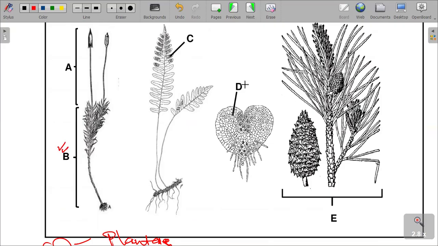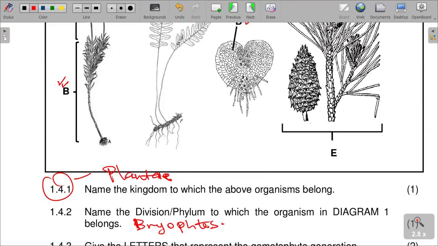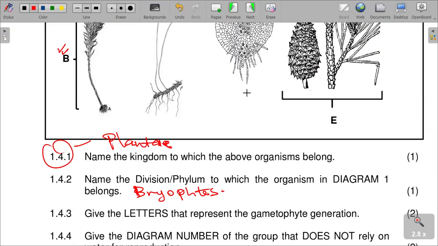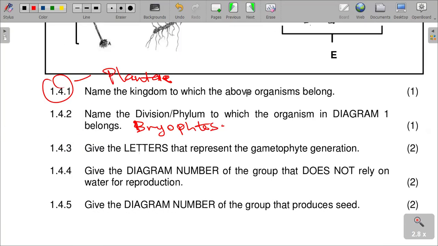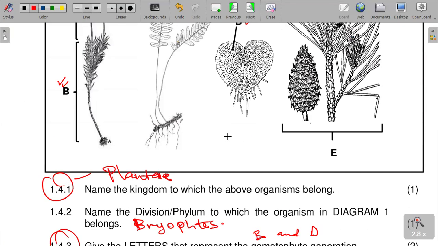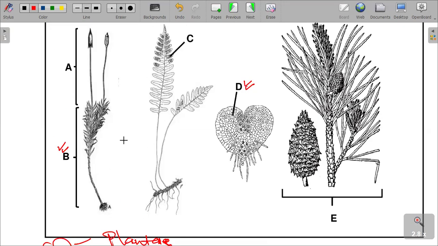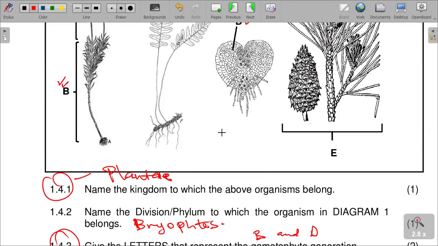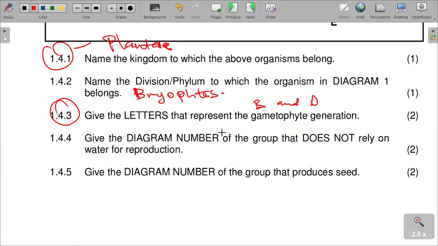So is it any one of the letters, or does it want how many letters? Give the letters. So it means we can give two. So it is B and D. In question 1.4.3, the answer is B and D. They represent the gametophyte generation, and they are very correct.